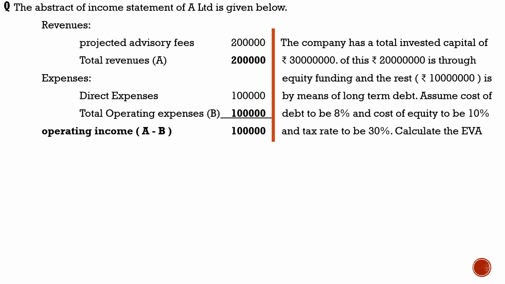Remember, NOPAT means net operating profit after tax but before interest. And by the term before interest, remember, interest is a tax deductible expense, therefore tax is calculated after deducting interest. So remember to do that computation accordingly.